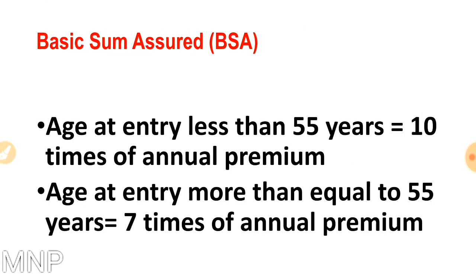Now let's see about the basic sum assured. If the person taking this policy is less than 55 years of age, then he will get a sum assured equal to 10 times the annual premium. And if the person taking this policy is 55 years of age or more, then the sum assured will be 7 times the annual premium. It means for a person from 90 days to 54 years, the risk cover will be 10 times the annual premium, and for a person of age 55 to 65 years, it will be 7 times the annual premium.